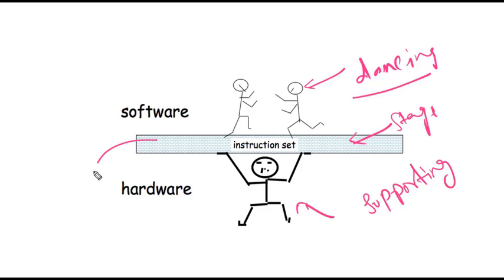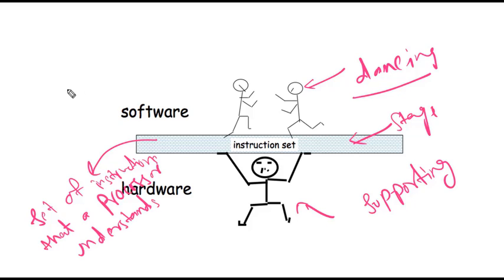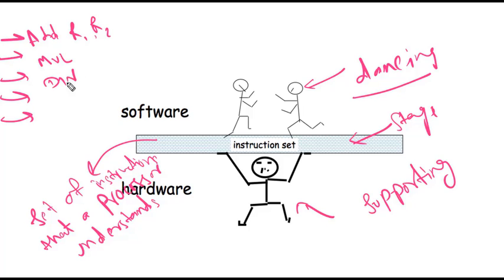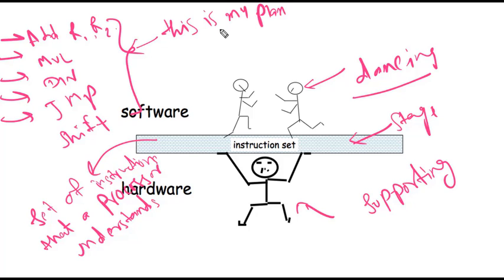Instruction set is basically the set of instructions that a processor understands. It tells that these are the instructions that the processor is going to understand. Let's say add R1, R2, multiply, division, jump, shift and so on. These are the instructions that a processor is going to understand, meaning this is my plan. Instruction set only tells that these are the instructions.